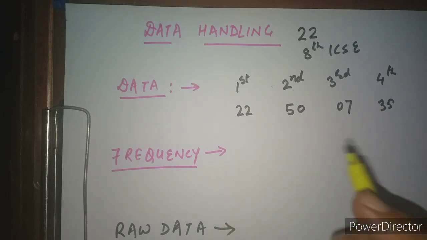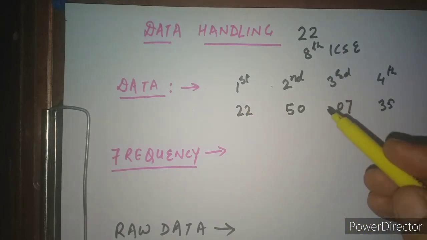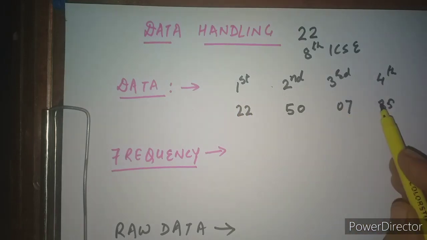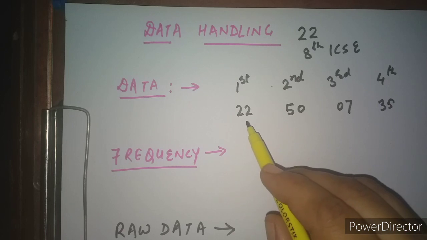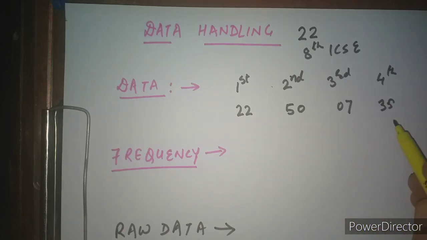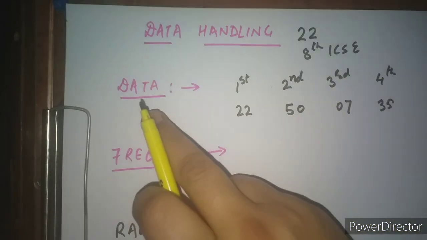Now what have we done? We have collected information. What does this information give us? This information says that this is the scoreboard, the runs scored by the particular team and the number of these batsmen. So this is the data, the information gathered in terms of these numbers. The information gathered in terms of numbers, or the numerical information, is known as data.